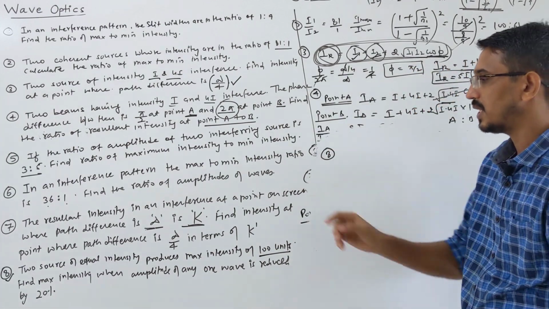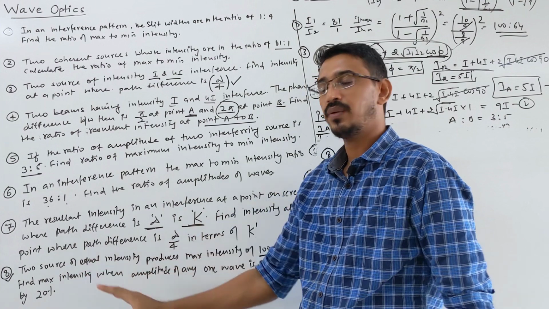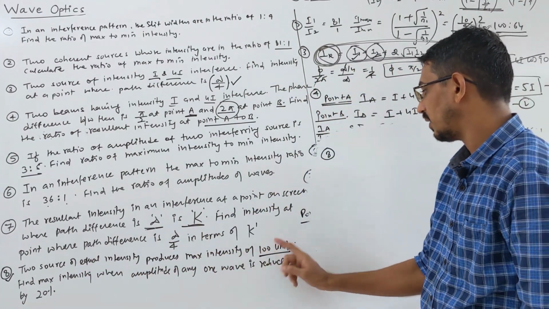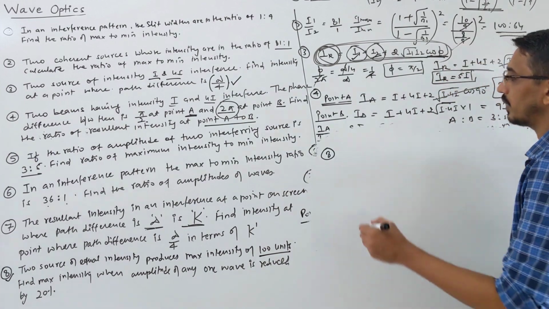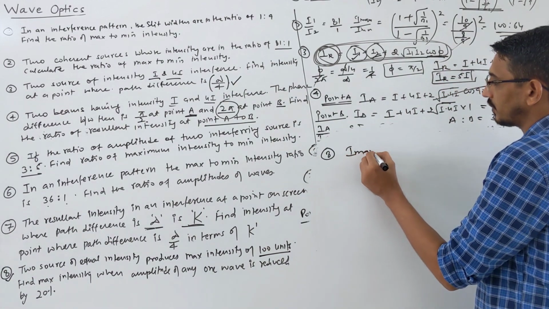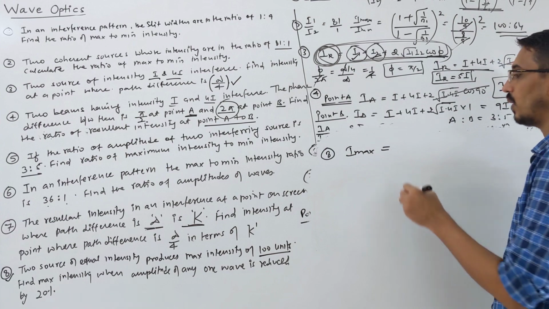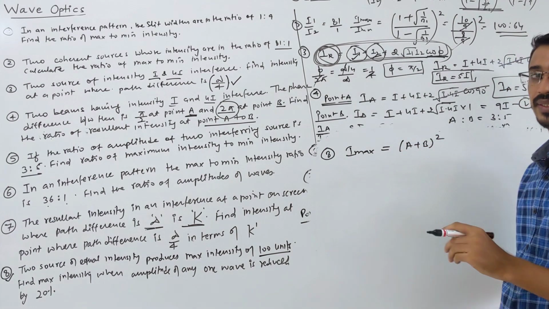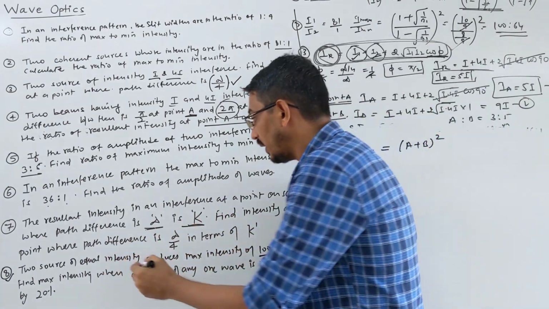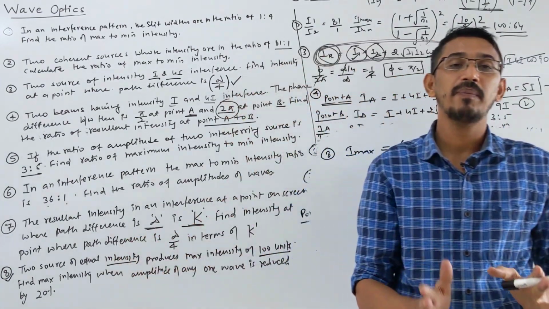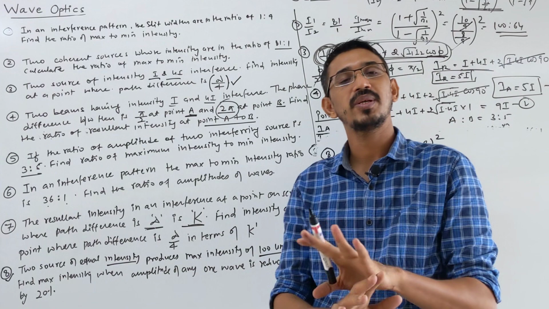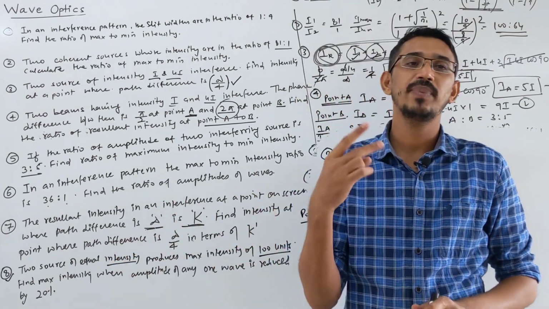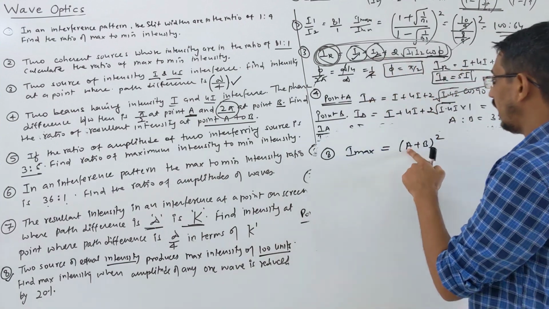Look here. Initially it says that two sources of equal intensity give a maximum intensity of 100 units. So your I max is equal to, in terms of amplitude, A plus B whole square. Remember? They said two sources of equal intensity. Equal intensity means their amplitudes are also equal, right? Intensity and amplitude are proportional, we know. So A and B both are equal.